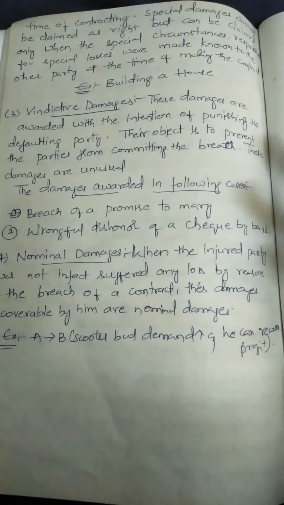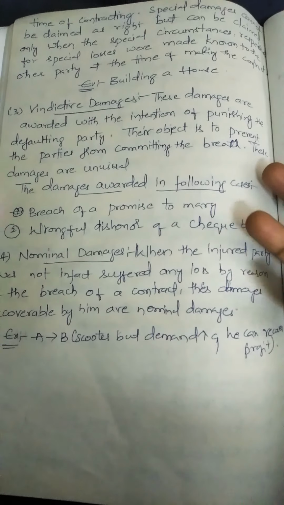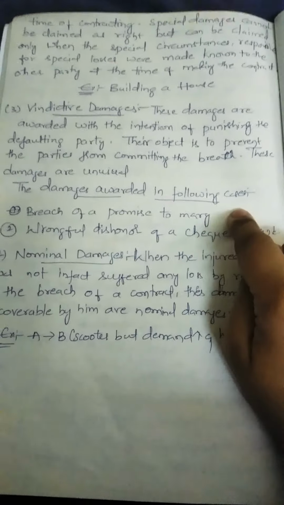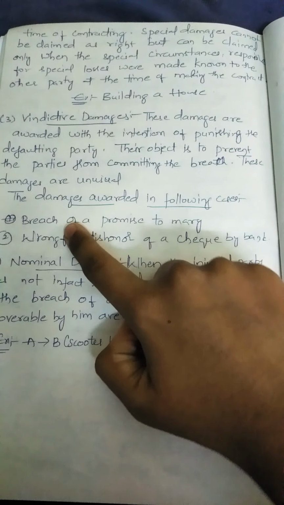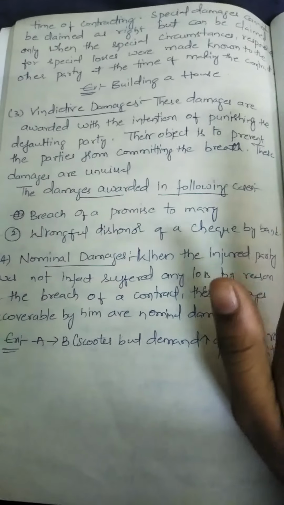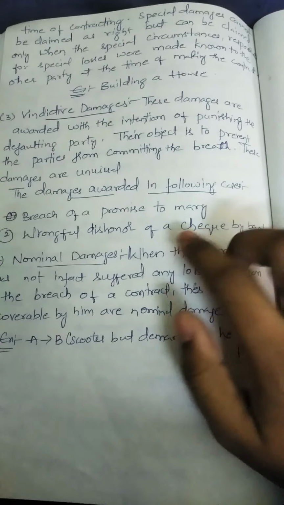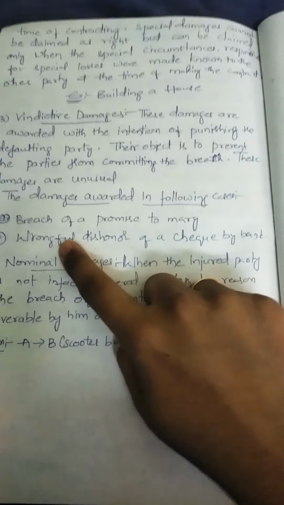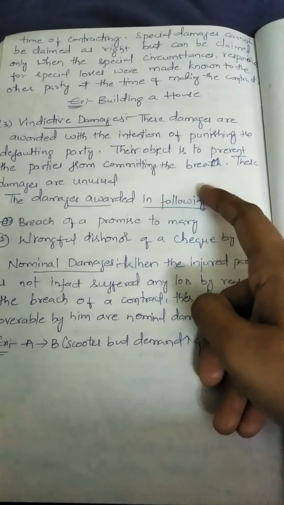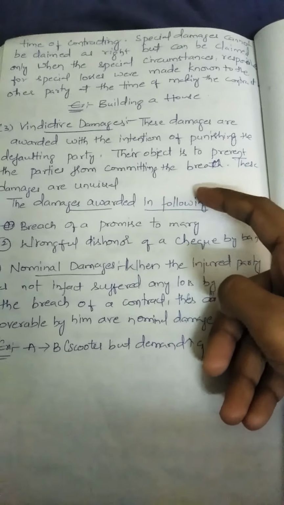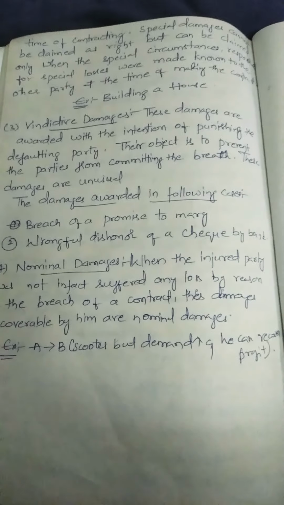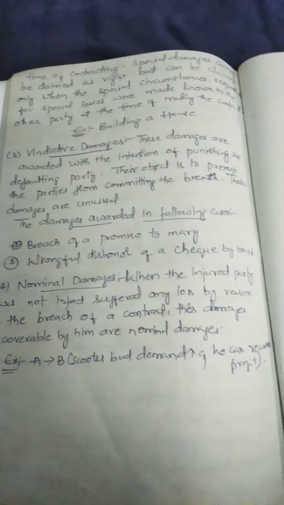These damages basically are the unusual damages, and they take place in these two conditions. First, a breach of promise to marry, this is fraud, right? What is a breach? Failure of performance, failure of a promise to marry. So this should not be done, and this is unusual. Second, wrongful dishonour of a cheque by the bank; if a cheque is wrongfully dishonoured by the bank, then vindictive damages will be made as a punishment, not as a compensation, to the defaulting party.